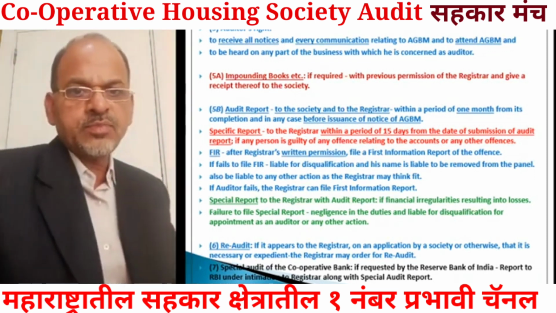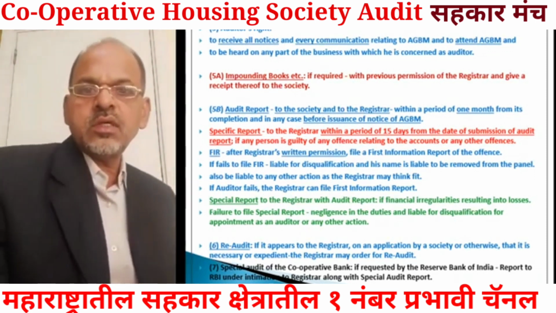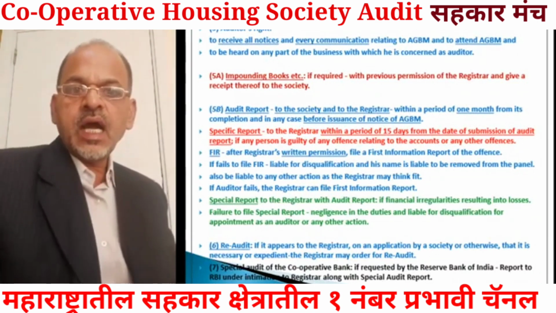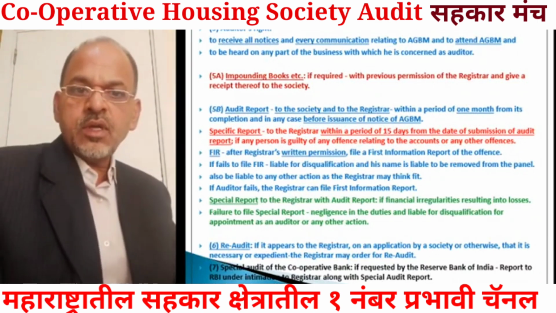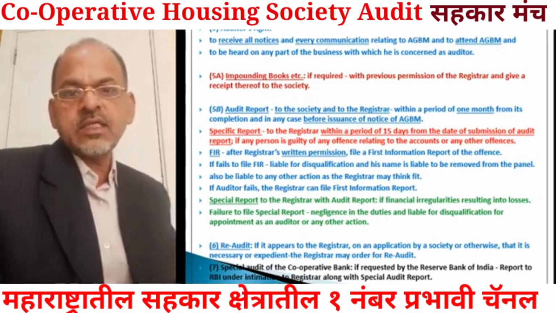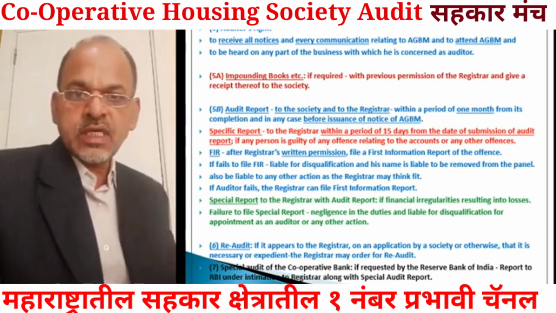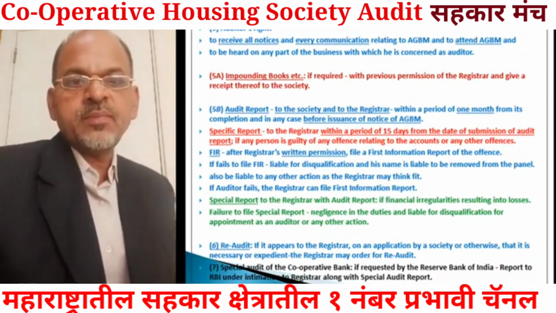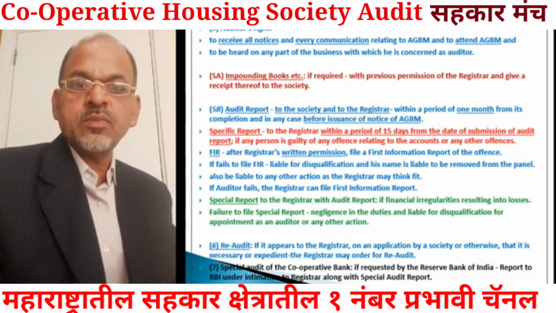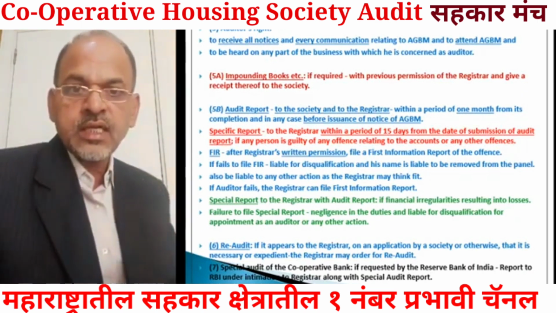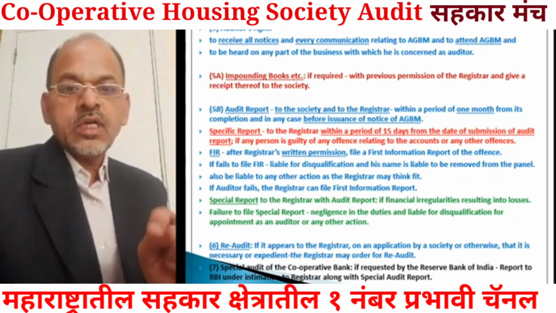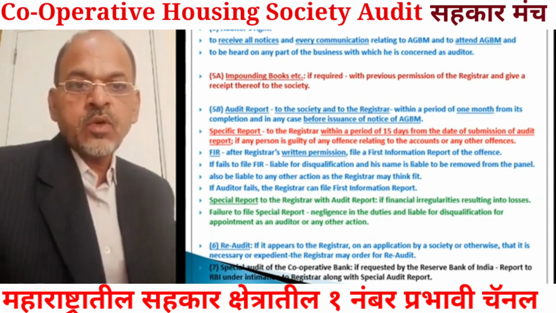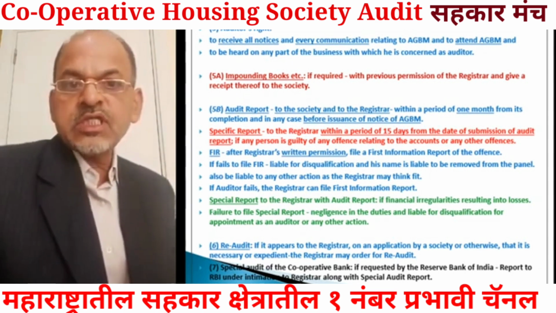A specific report is required to be submitted within 15 days after submission of the regular audit report, but the special report is to be submitted directly to the registrar along with the audit report. These reports are to be submitted to the registrar, not to the society. Only the regular audit report is to be submitted to the society.